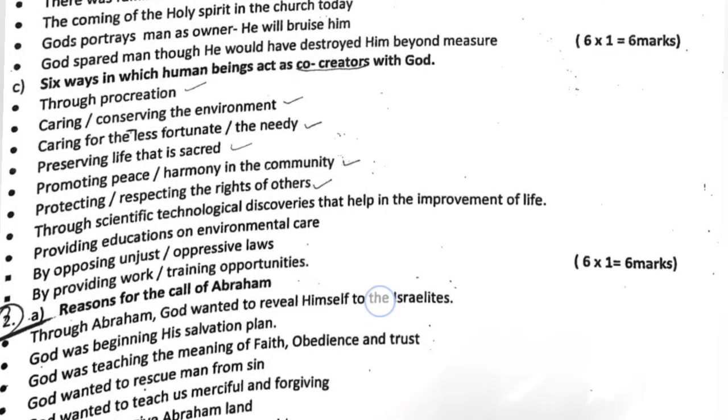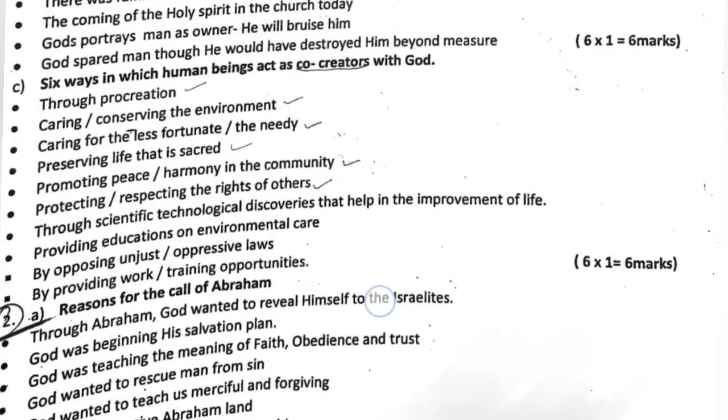That is through procreation, caring for the environment, conserving the environment, caring for the less fortunate, caring for the needy, preserving life that is sacred, promoting peace and harmony in the community, respecting the rights of others, through scientific technological discoveries that help the improvement of life, providing education on environmental care, by opposing oppressive laws, by opposing unjust laws, by providing work, by providing training opportunities.